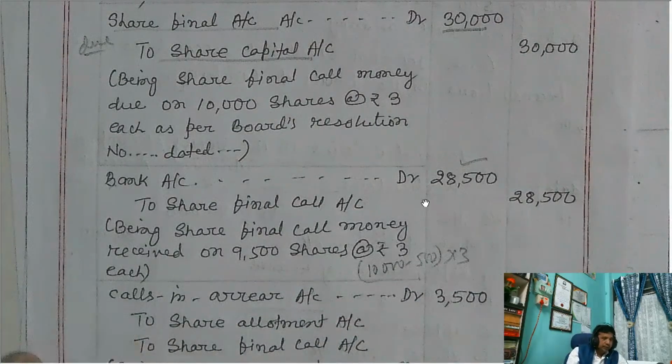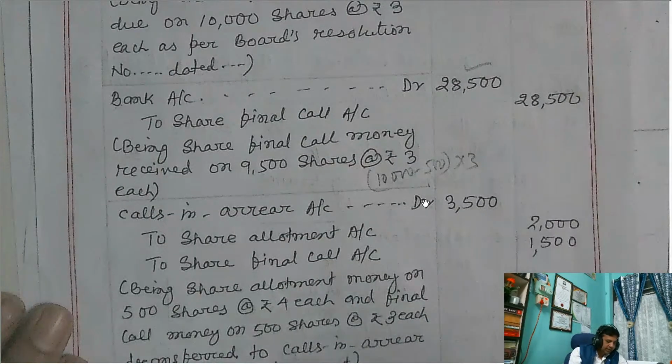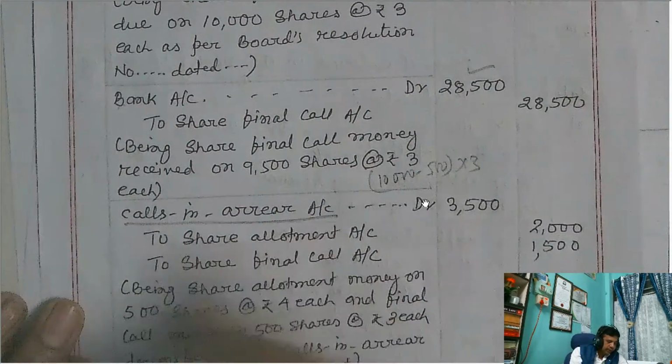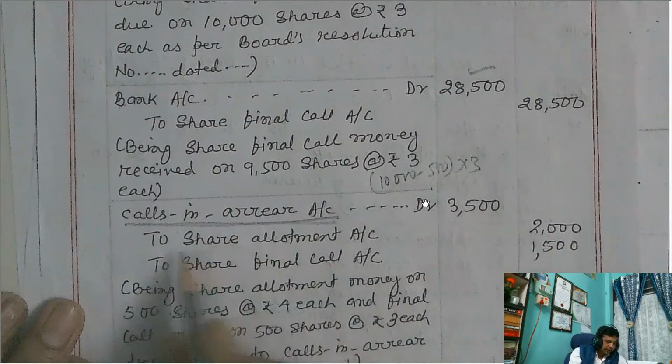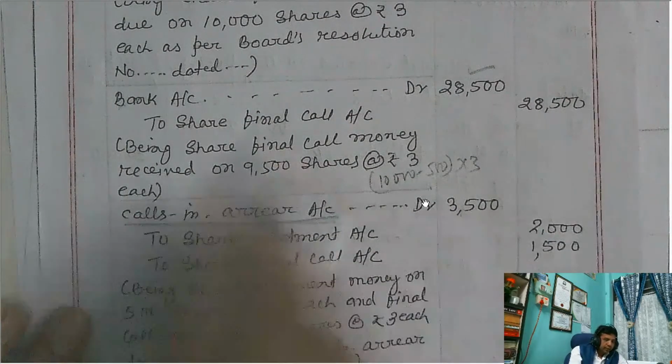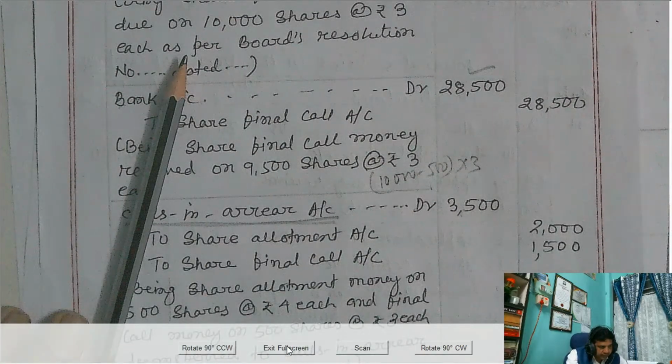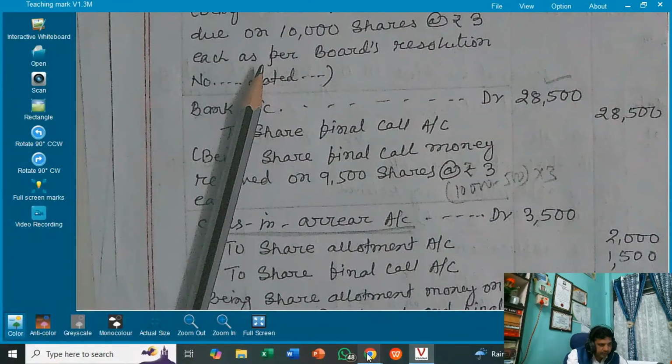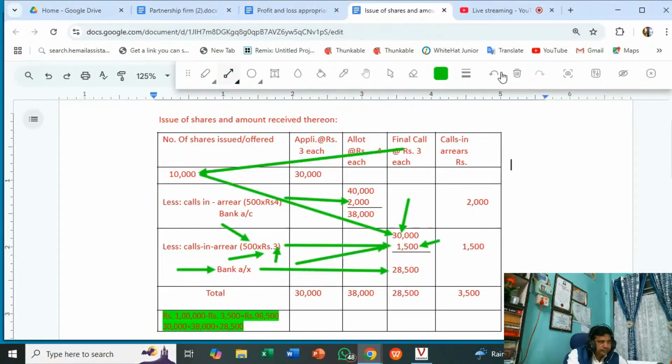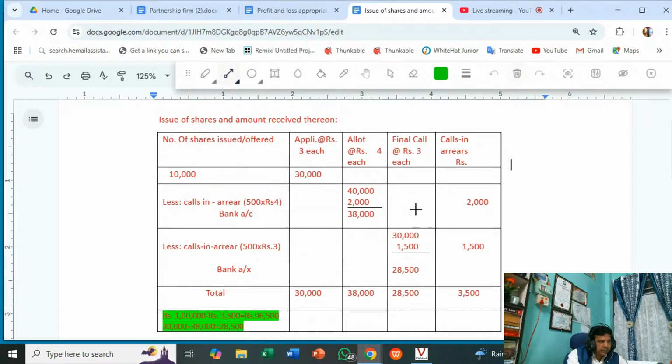Now again you need to pass the call arrear journal entries. So when we pass this journal entry, this call arrear account is debited. Now you have to see the table again. I will show you the table again. Now you see the company has not received the allotment money on 500 shares at the rate of rupees 4, for this 2000, and I wrote it in the call arrear column.